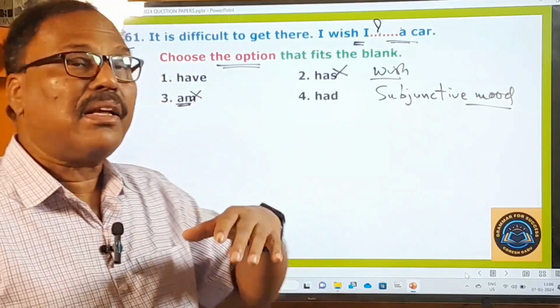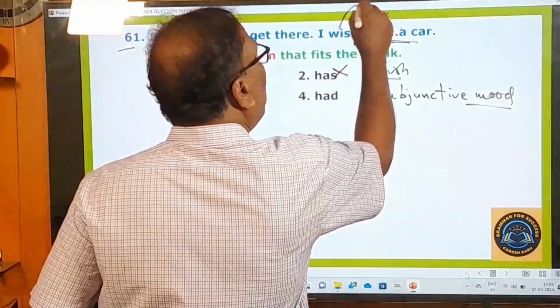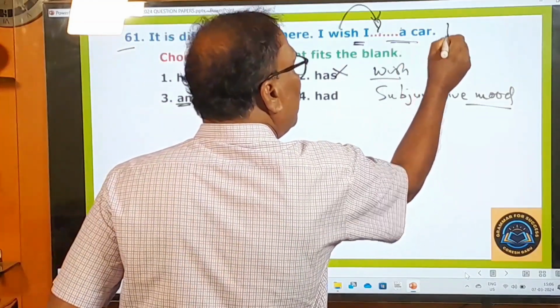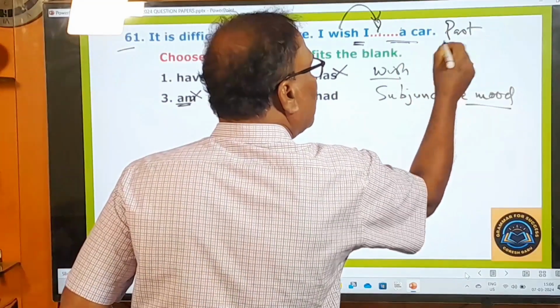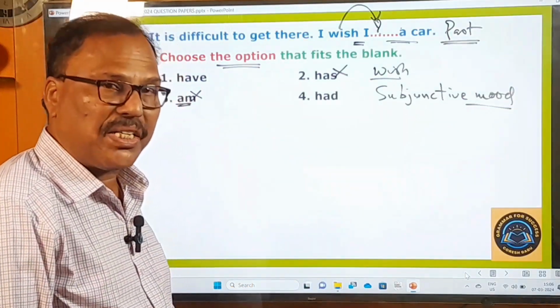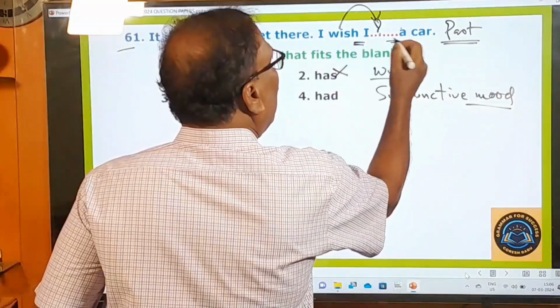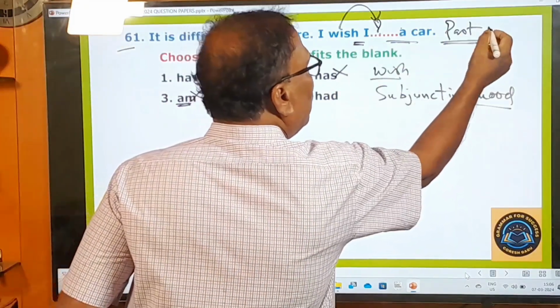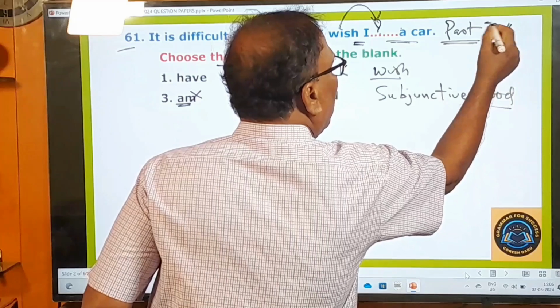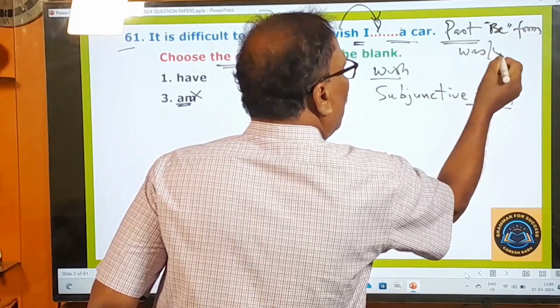So whenever we express this wish, automatically in the second part of the sentence, only the past tense must be used, past tense B form or past tense helping verb only. How? Here I is there. After I, the past tense B form. What is the past tense B form? The past B forms are was and were.